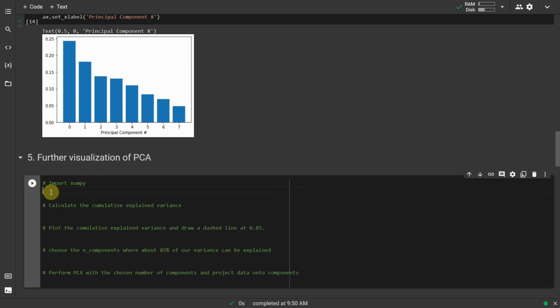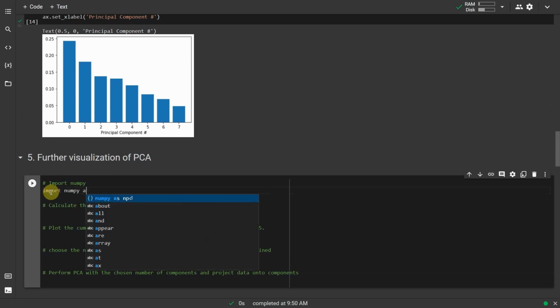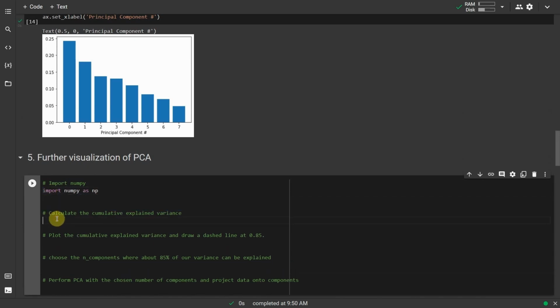Instead, we can also look at the cumulative explained variance plot to determine how many features are required to explain, say, about 85% of the variance. Cutoffs are somewhat arbitrary here, and usually decided upon by rules of thumb. Once we determine the appropriate number of components, we can perform PCA with that many components, ideally reducing the dimensionality of our data. Plot the cumulative explained variance of our PCA.